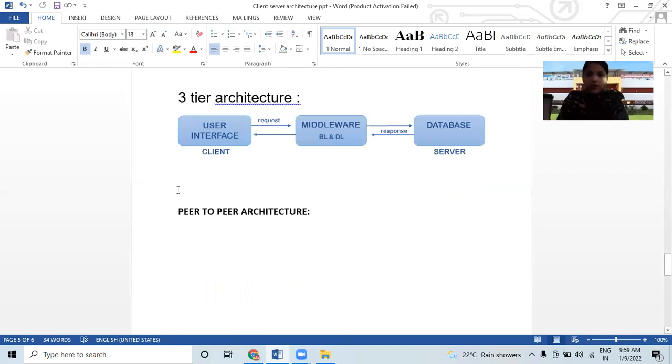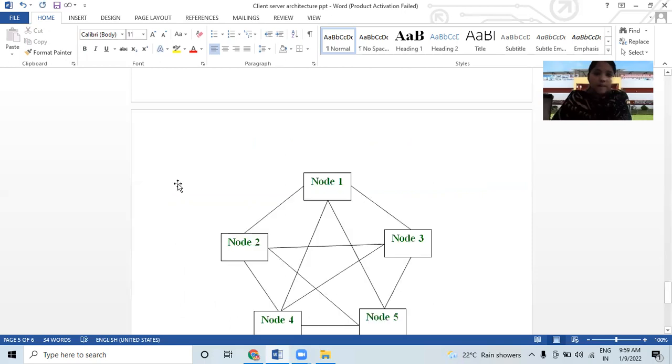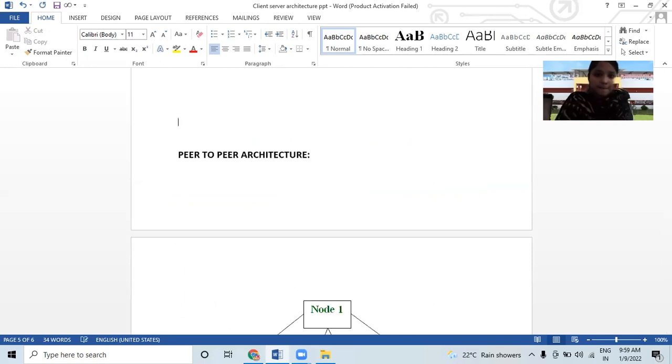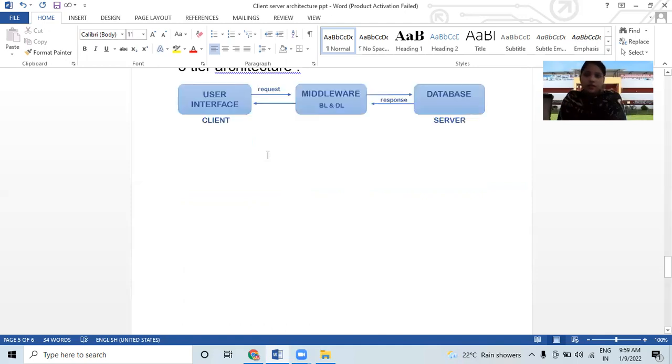Before peer-to-peer architecture, let's discuss the characteristics of client-server architecture. What are the characteristics, or features you can say, of client-server architecture?